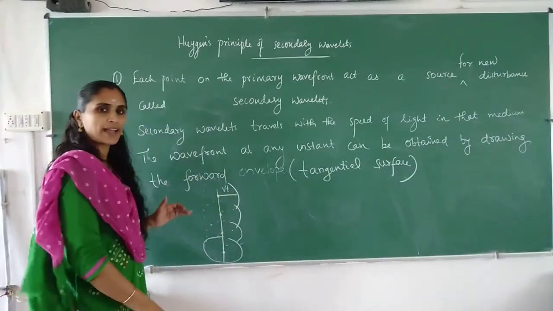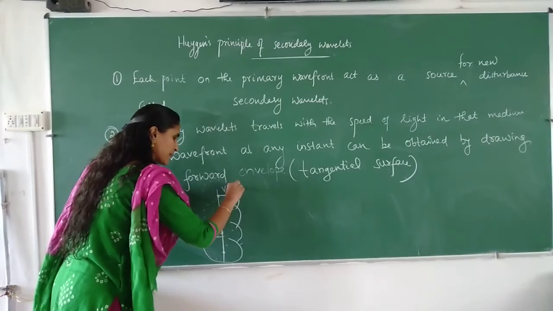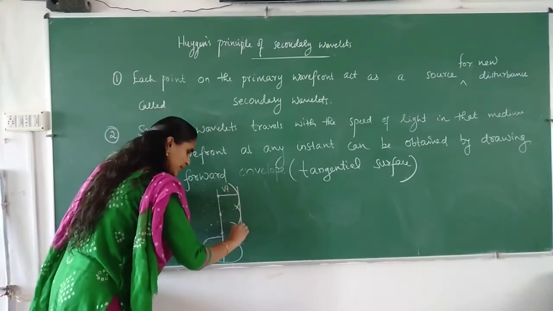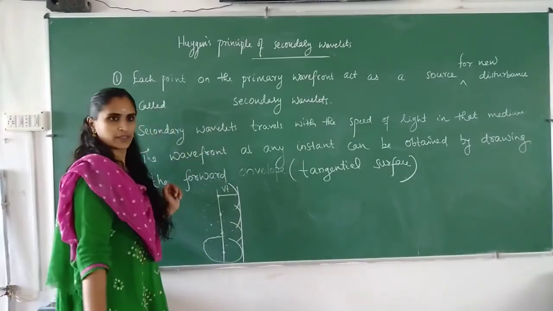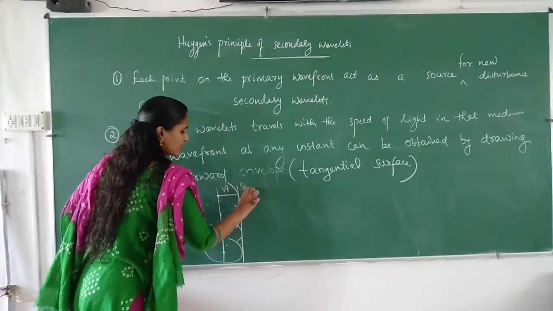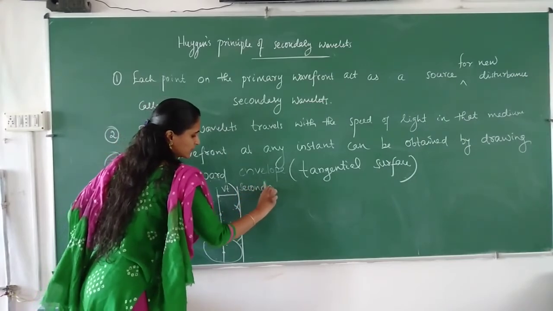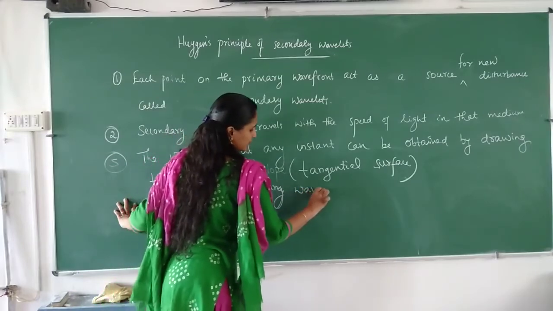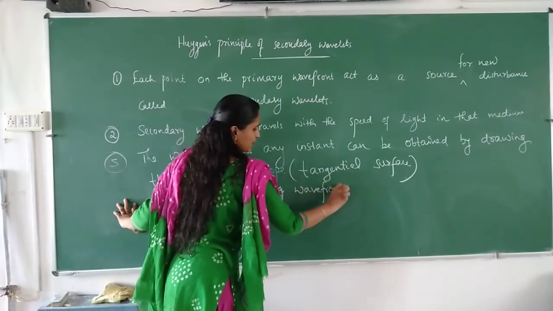And if we draw the tangential envelope, what will we get? For all those we can draw the tangent, and that tangent will be the surface. This is our primary wavefront, and this is the secondary wavefront.